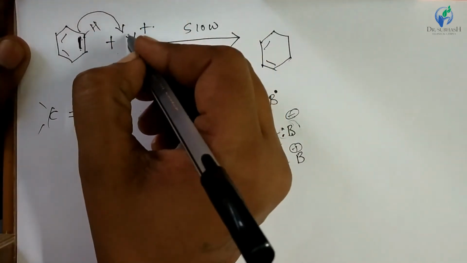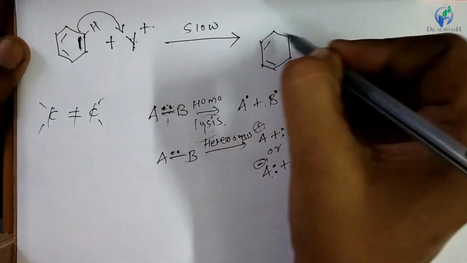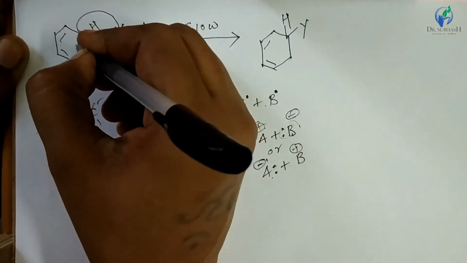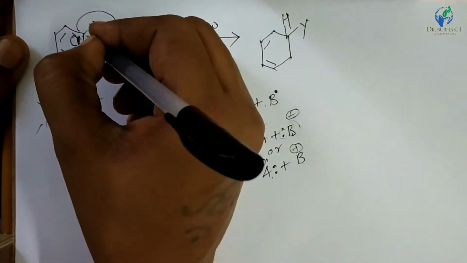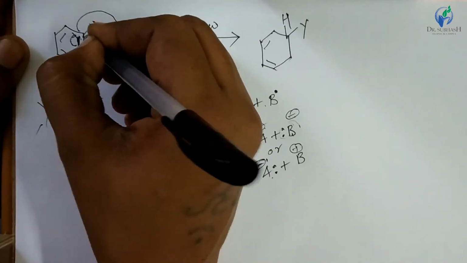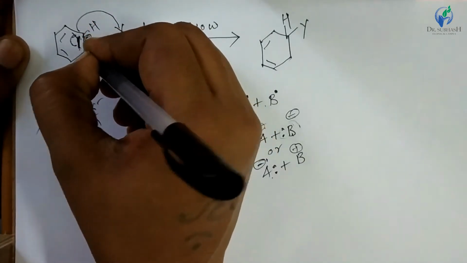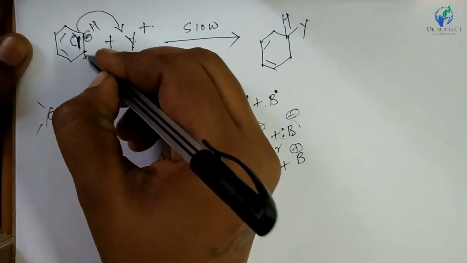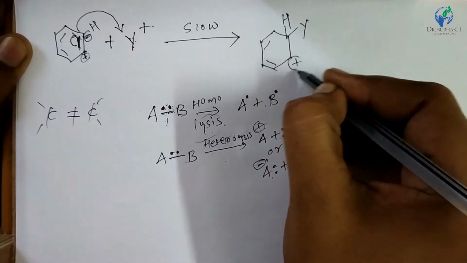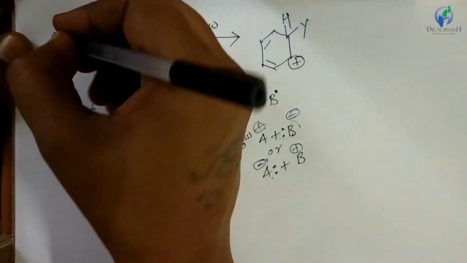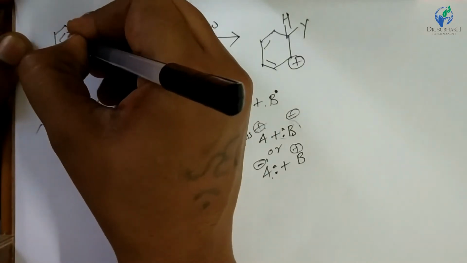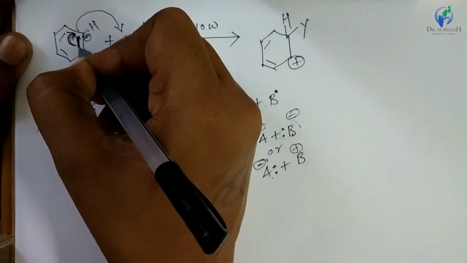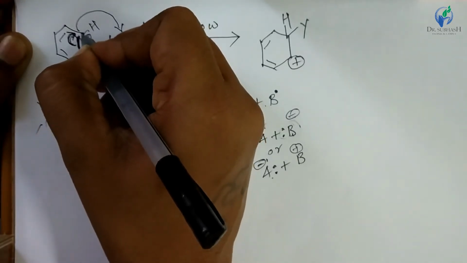And because of attachment of this electrophile on this carbon, electrons move toward this carbon atom, so it acquires the negative charge, and here this carbon loses its electron, right, sharing electron, so it acquires the positive charge. So here positive charge will come, right? This arrow indicates the movement of electron, right? The bond of this electrons of this bond moves toward this carbon atom, right?